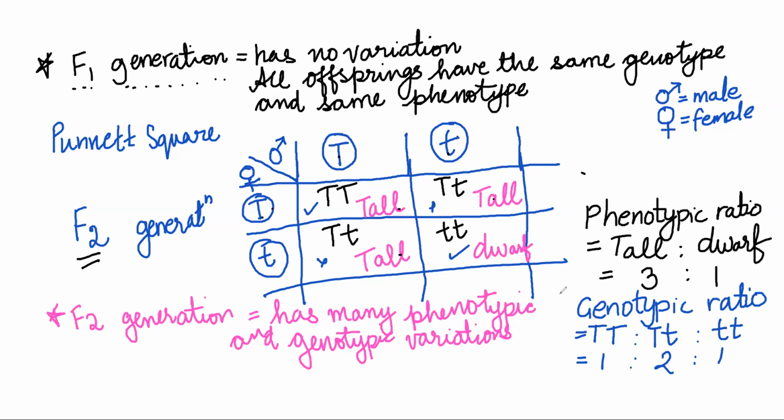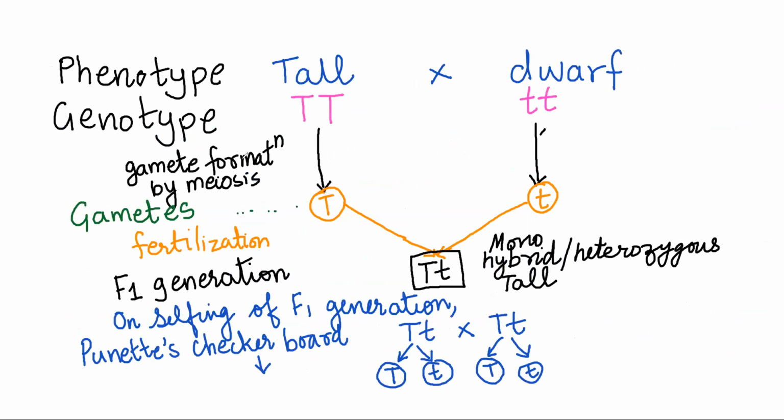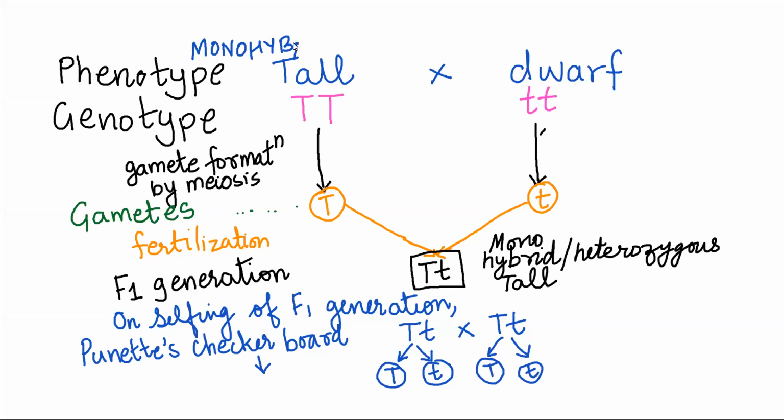So what we just did, right from here till the end, till the cross happened, is very popularly known as the monohybrid cross, because you're only considering one character at a time.